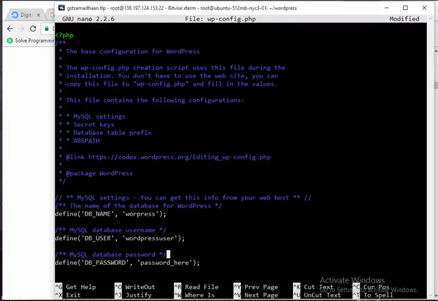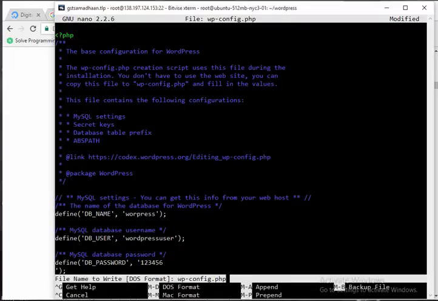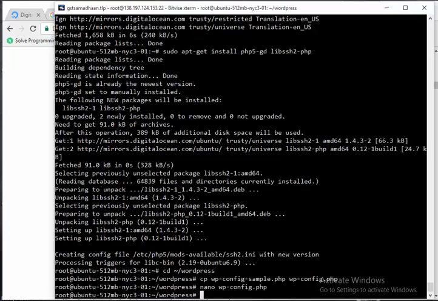Similarly for the password, remove that and enter the password which you entered at the time, and click enter. Sorry, Control X to save, Y to exit, and enter. Now you have configured the WordPress file saying that this is the database, this is the user and the password.